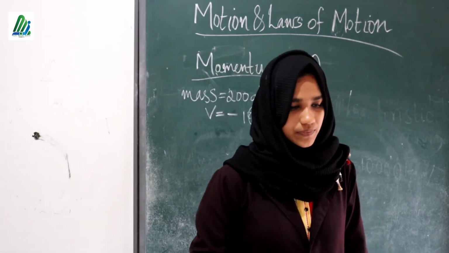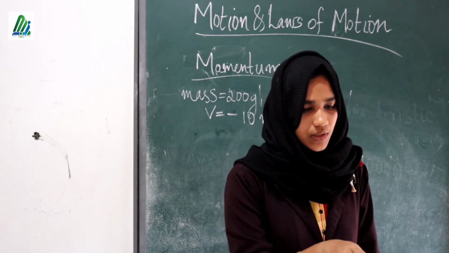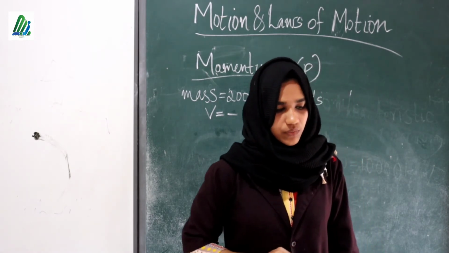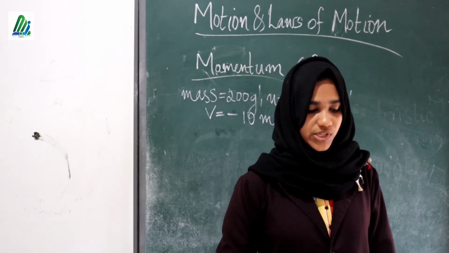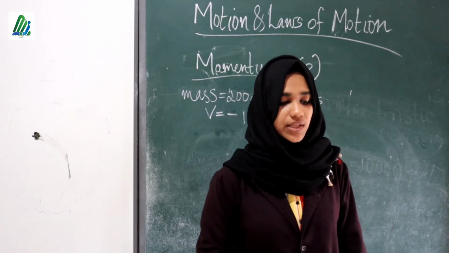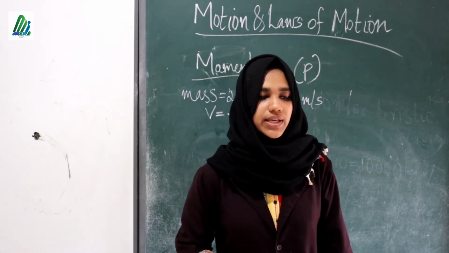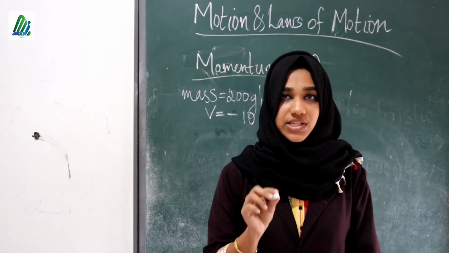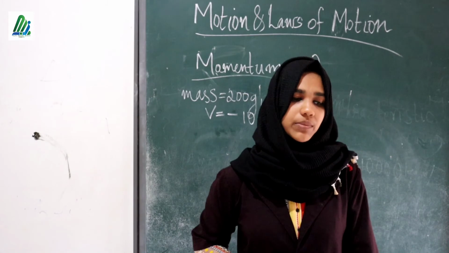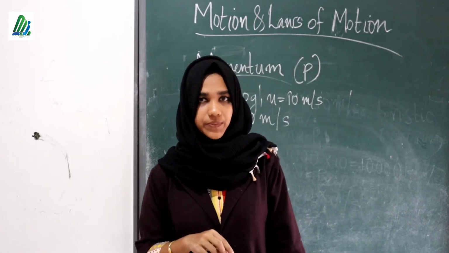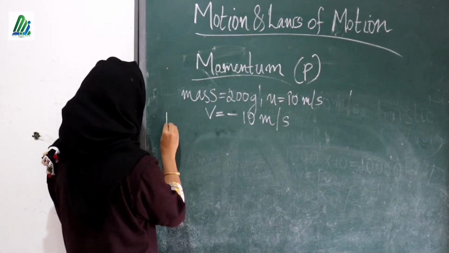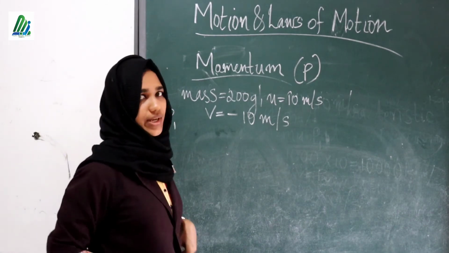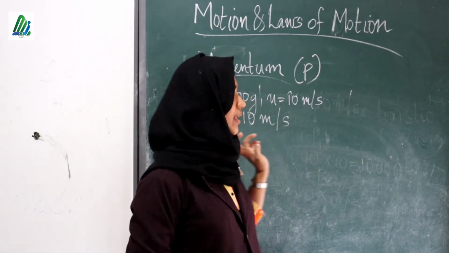We want to find the change in momentum of the ball that bounces back on the same path with the same speed. Here we want to see the initial momentum, final momentum and also the change in momentum. Initial momentum, that is P1 or mu.